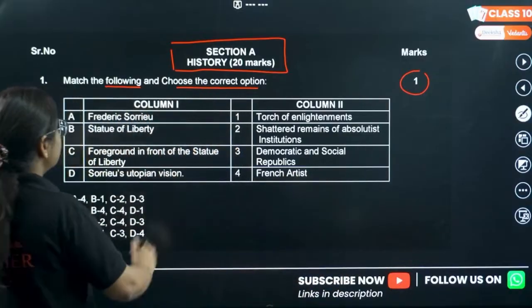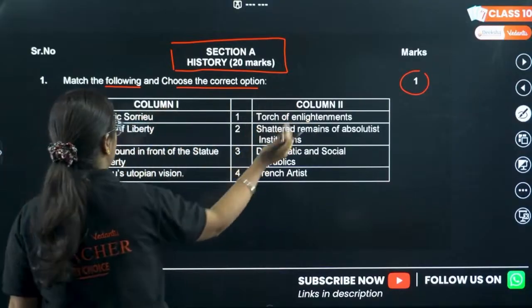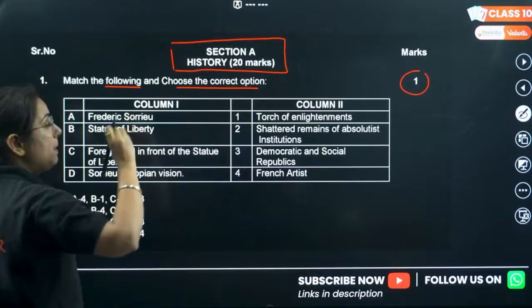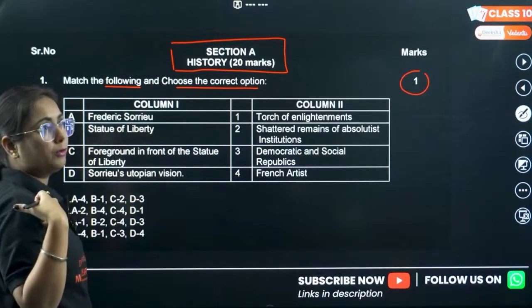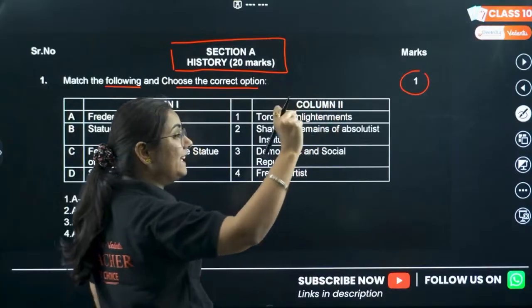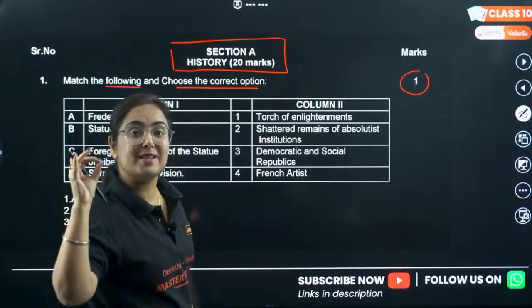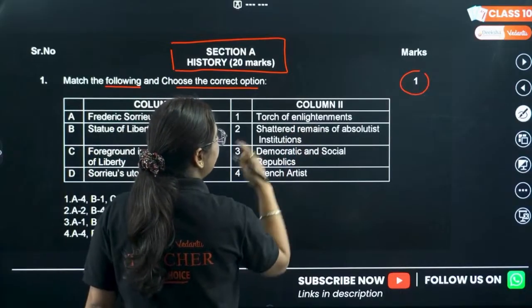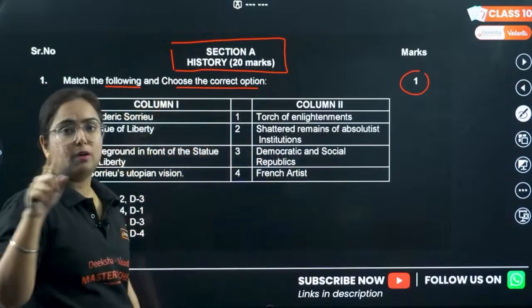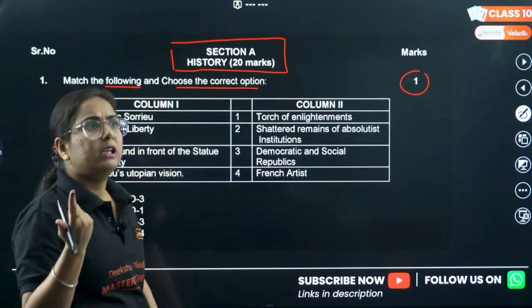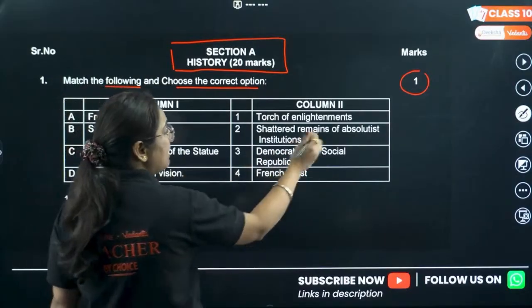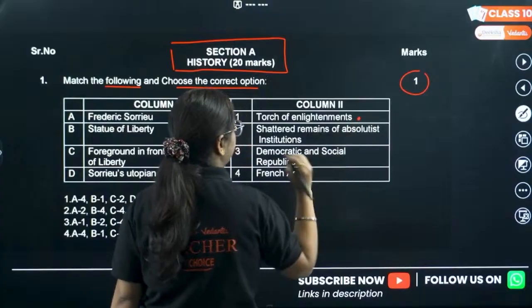Okay. So here is column 1 and column 2. Column 1 says Frederick Sorrow. Okay, if you know about Frederick Sorrow, like I know about Frederick Sorrow, so what I'll do, I'll see in the column 2 if anything related to Frederick Sorrow is written here. Okay, Torch of Enlightenment, yeah, it can be, because in that picture prepared by Frederick Sorrow, the Statue of Liberty was carrying a torch of light. It can be. Okay, I'm just keeping this as an option, marking like this.